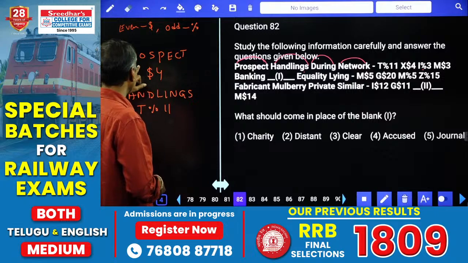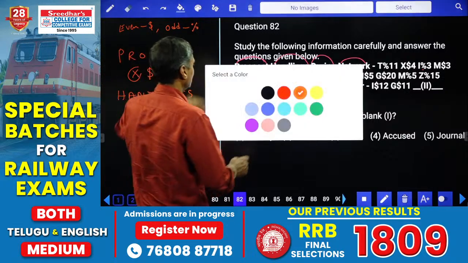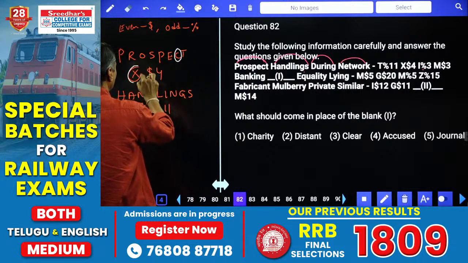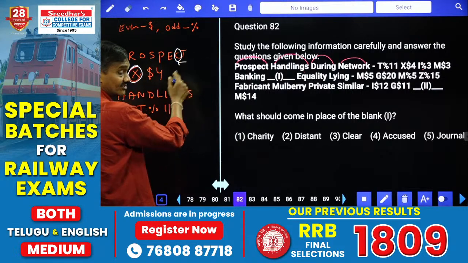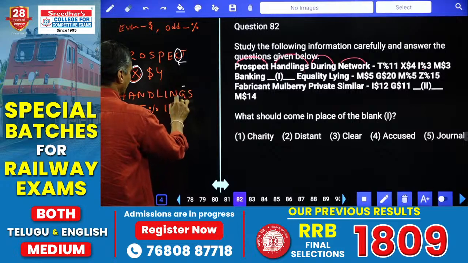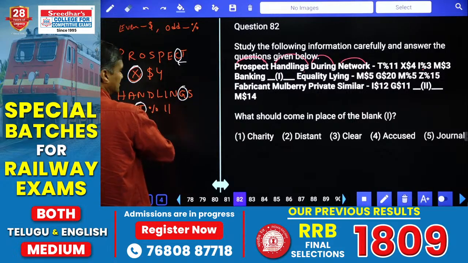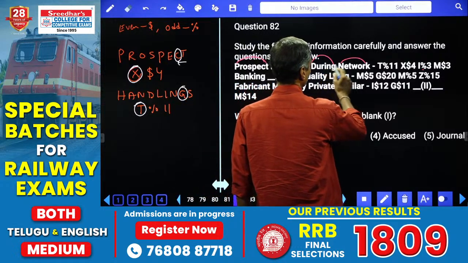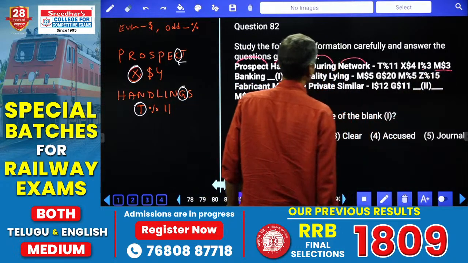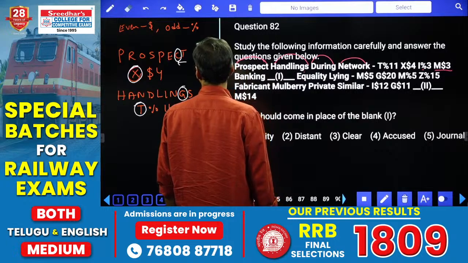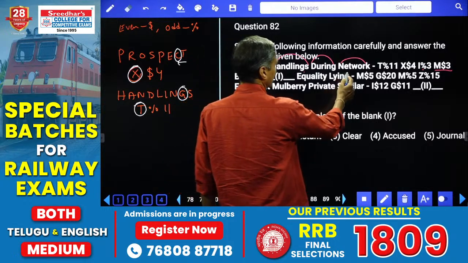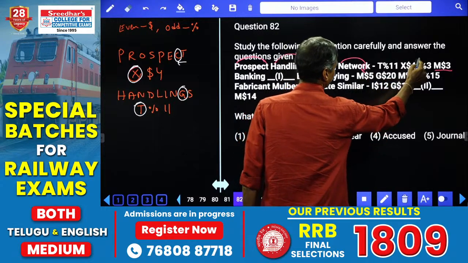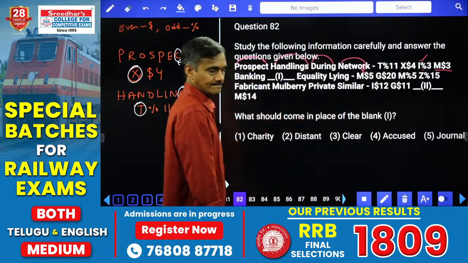Then here how will you get this X? C is a letter and C's opposite letter is X. That means second letter from the right hand side and its opposite. Here G's opposite T is the answer. Clear now? And here again N's opposite M is your answer. And 6 letters it is dollar. And next one, network, R's opposite I, percentage 3 is the answer.